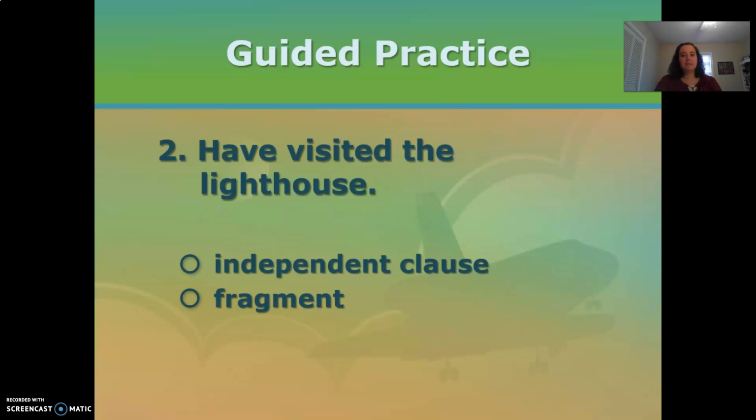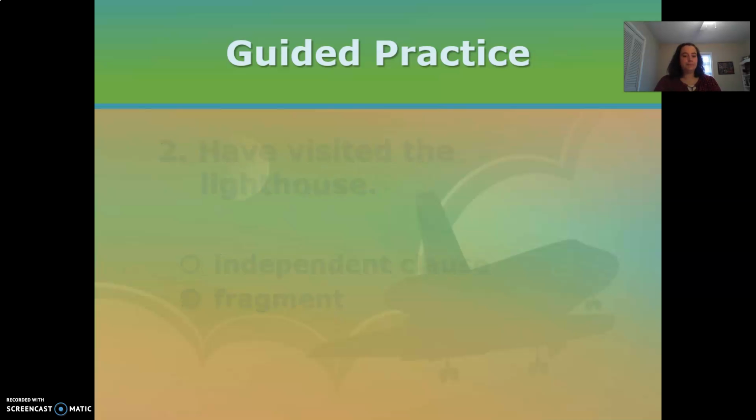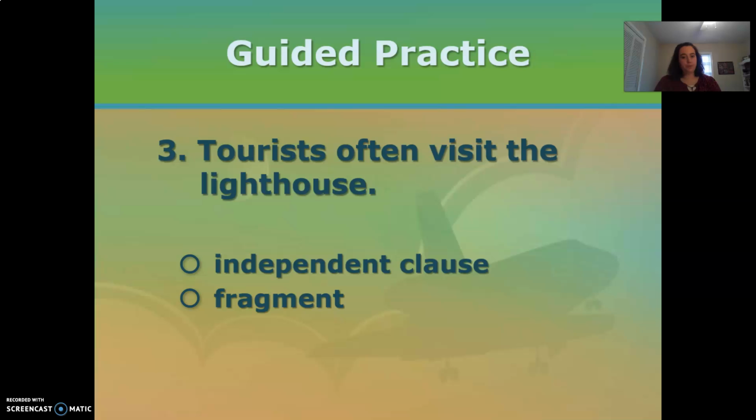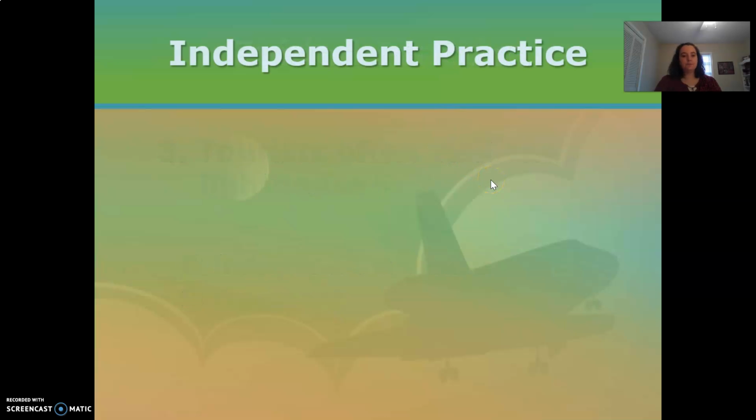Number 2, have visited the lighthouse. We have a verb, have visited, but we do not have who or what visited. So this is just a fragment. Number 3, tourists often visit the lighthouse. We've got tourists, do what? Visit, independent clause. Number 4, a tower 54 feet high. We've got tower, but we don't have a verb. We don't have a predicate. Fragment. Are shorter than this lighthouse. We have are, a verb, but we don't have the what is shorter than the lighthouse. So this is a fragment.